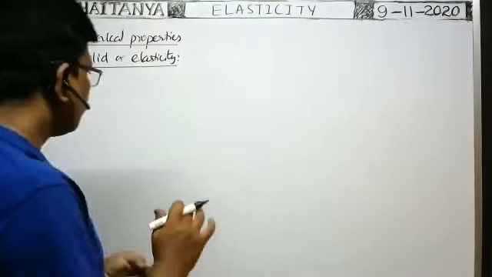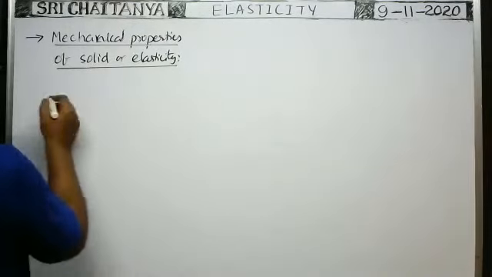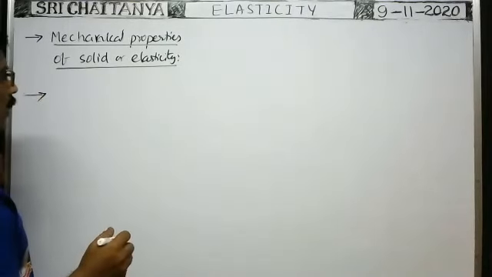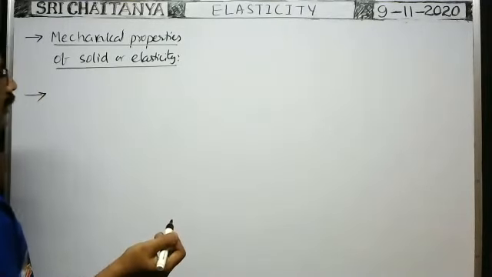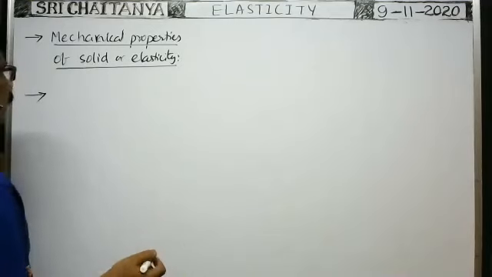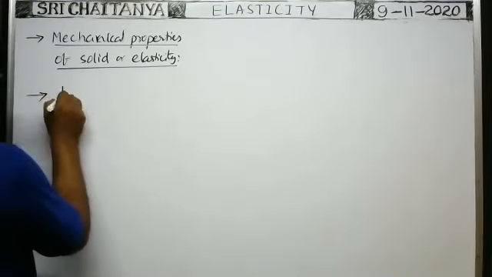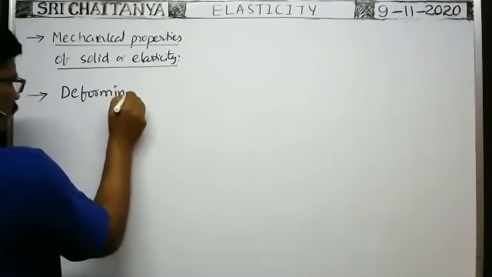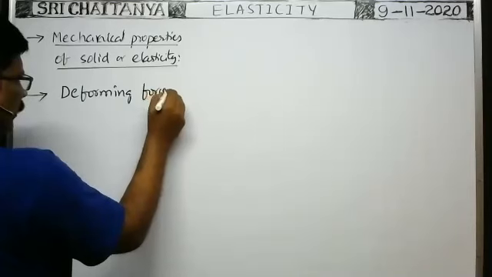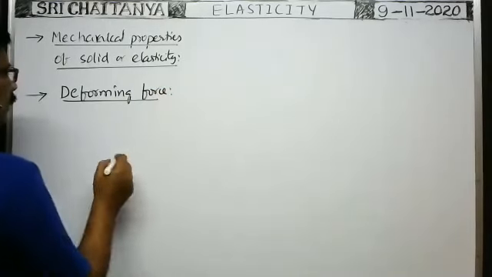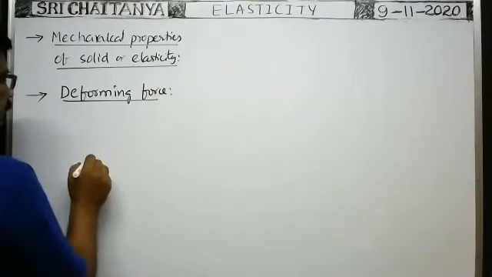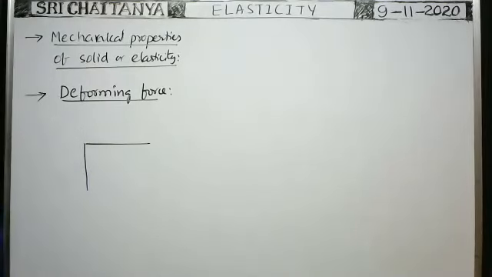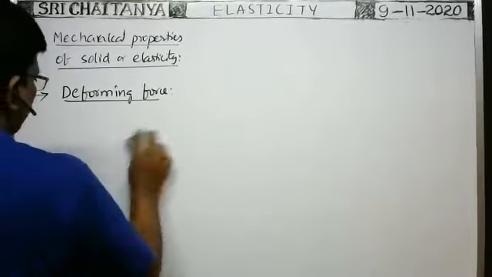Okay, so initially we first have to see how the atoms or molecules are arranged in a given solid. From that we have to know the deforming force. Suppose we are given one body, a rubber cord.